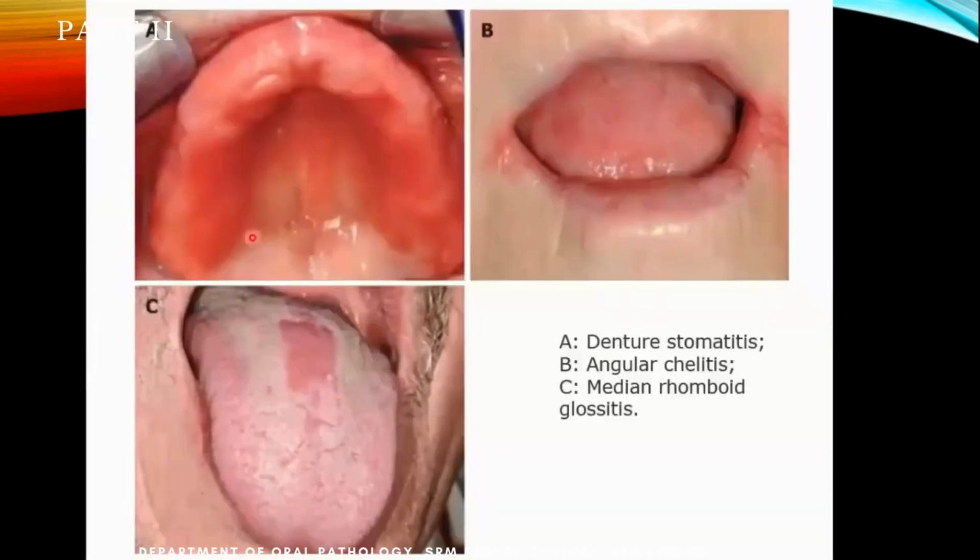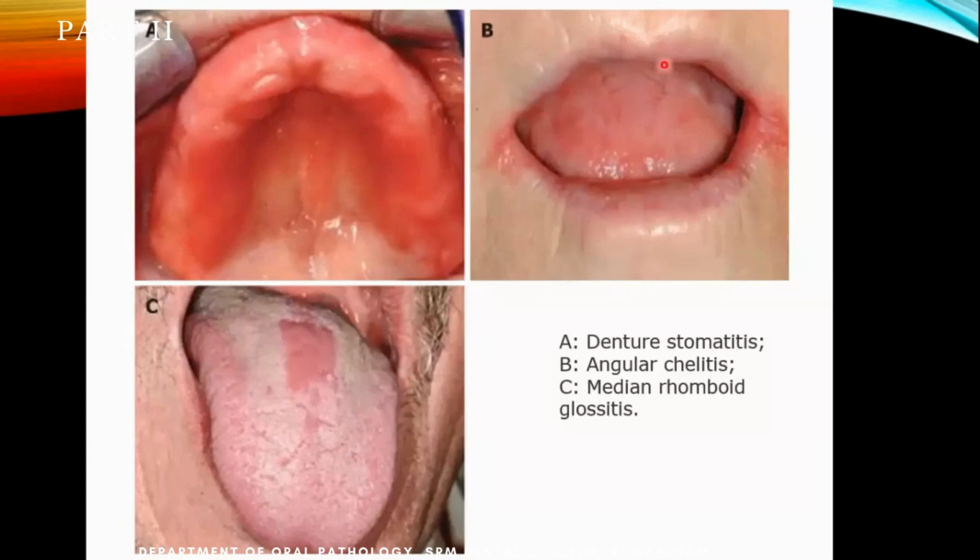Okay, this is an obvious complete denture patient. He or she has been wearing it for a very long time. You can see that this area has been entirely erythematous. For example, if you take a swab of the palate and also a swab of the denture, you will definitely see Candida, 100%. And this is prolonged denture wearing.